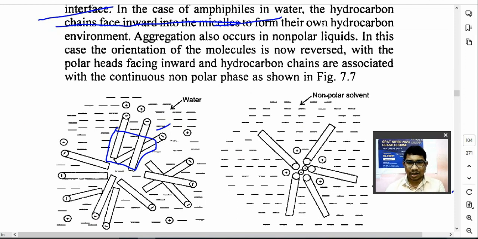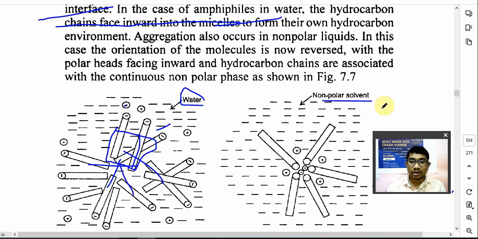Aggregation of this surfactant also occurs in the non-polar solvent. Polar solvent मतलब क्या, water is a polar solvent. वाटर में ऐसे माइसिली फॉर्मेशन होता है एंड नॉन पोलर में उसके अपोजिट होता है. अपोजिट मतलब क्या, in the polar solvent and in simply water, hydrophobic tails are facing inward, अंदर की तरफ हाइड्रोफोबिक चेंज होते हैं अंदर की तरफ. पोलर हेड कहाँ पे होते हैं, आउटसाइड.